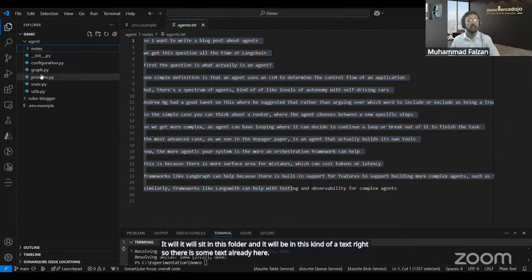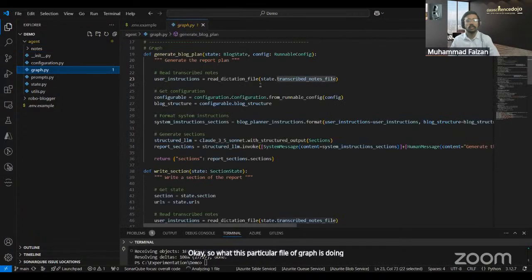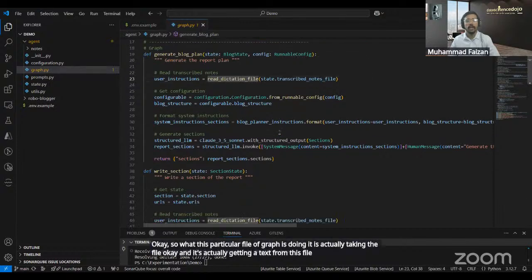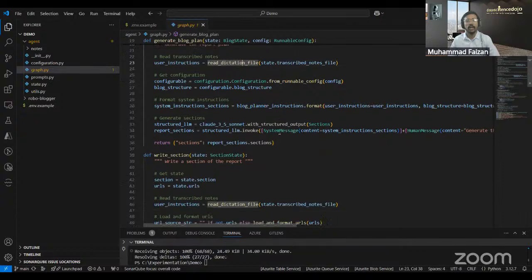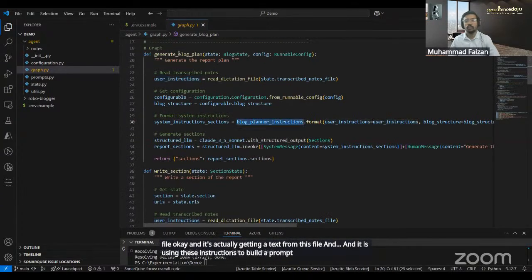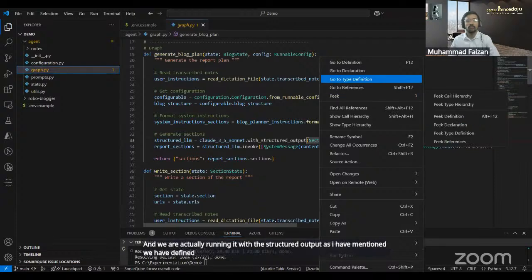Okay. So what this particular graph file is doing is taking the file and getting the text from it, and it is using these instructions to build a prompt, first of all, for the planner. The planner will decide what should be the sections of my blog, right? And we are running it with structured output. As I have mentioned, we have defined a particular structure for every section.